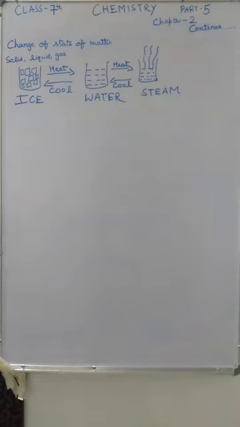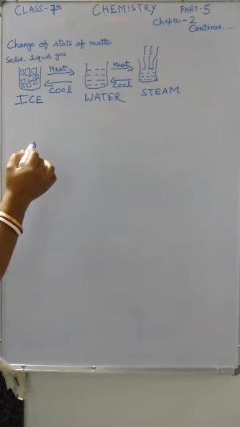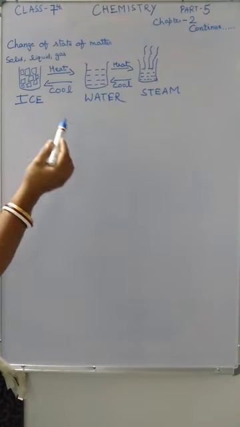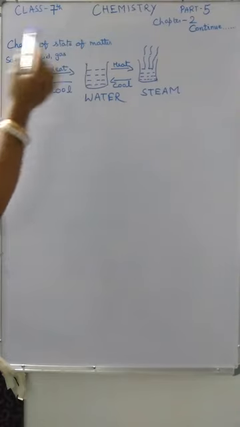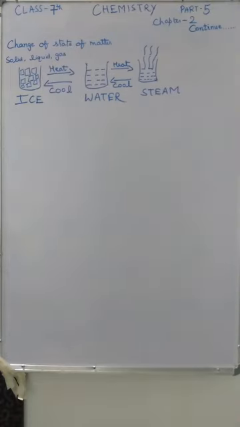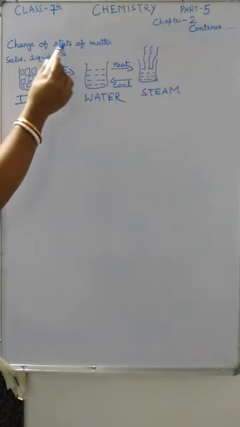We know that matter exists in three states: solid, liquid and gas. Now the process in which substances change from one physical state to another physical state is called change of state of matter. It is the process of change of a substance from one physical state to another at a definite temperature.